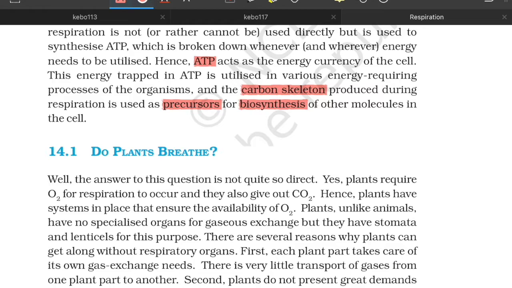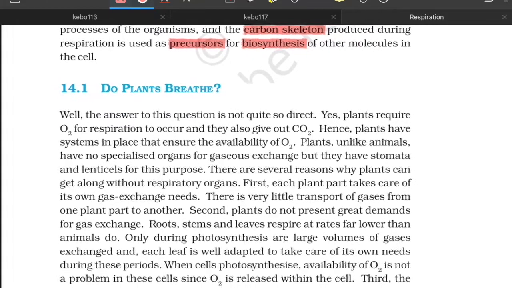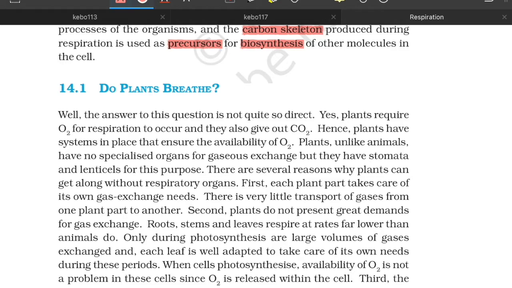Like you have heard about the process called gluconeogenesis, right? That is, glucose is newly being generated. You are generating this from fats or proteins. So how are you generating it? First metabolizing fat or protein to a certain state, to a certain carbon skeleton. From that, you're again producing glucose. This is what they're trying to say. We'll read about this in the later parts.